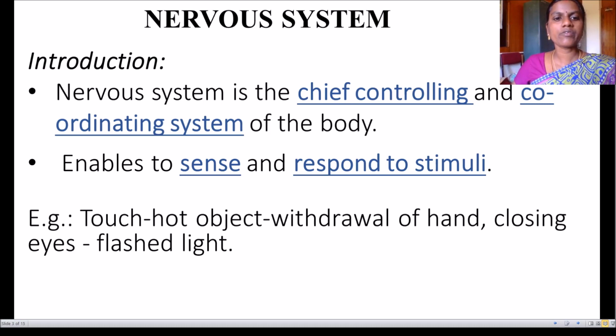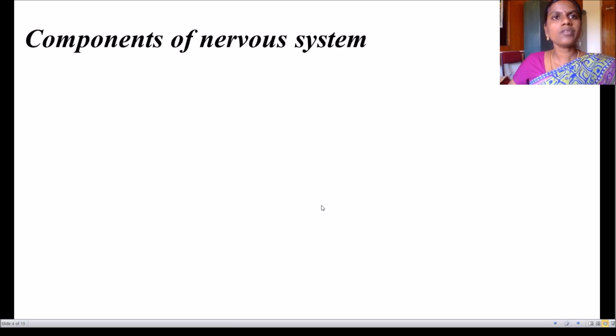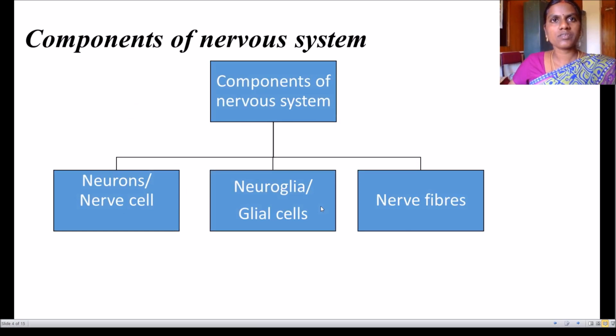So for example, when you touch a hot object, you withdraw your hand, and when a light is flashed on your face, you close your eyes immediately. These are the examples. Next are the components of the nervous system. There are three components: one is neurons, otherwise called nerve cells; the second is neuroglia, otherwise called glial cells; and the third is nerve fibers.